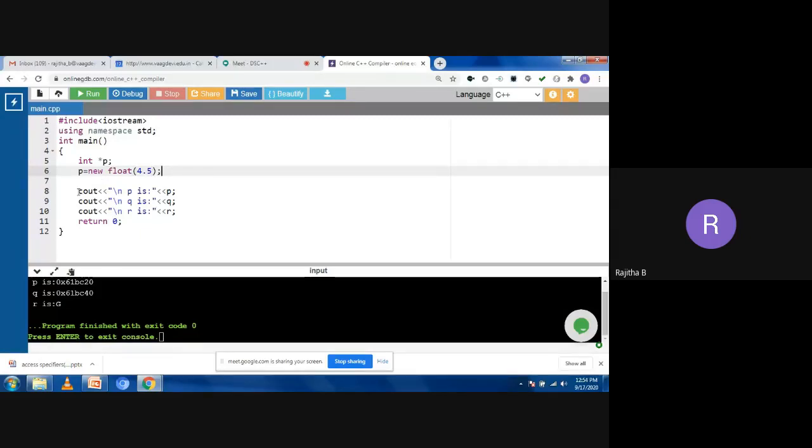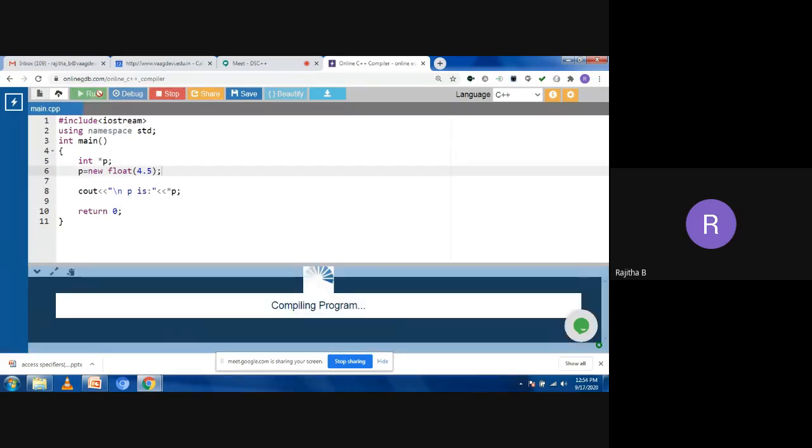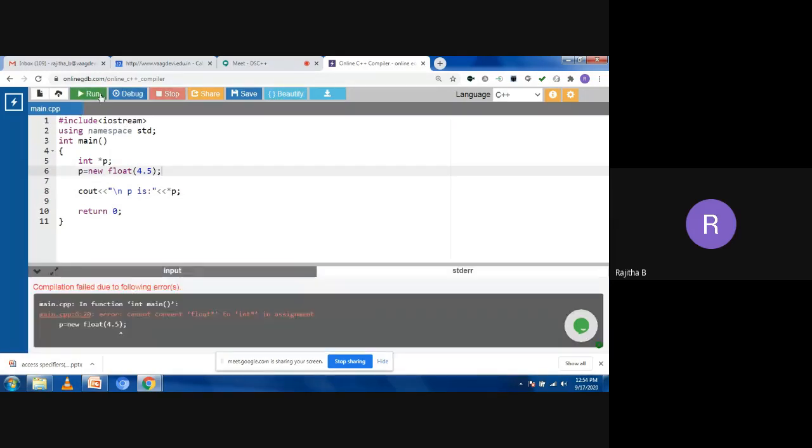Now let's print that value. I'm removing this. I need to get the value here, that is star p. Now let's try to run this program. So what will you get now? Observe this one. You cannot convert float to int in assignment. So just now I said that we have typecasting in C language, isn't it?